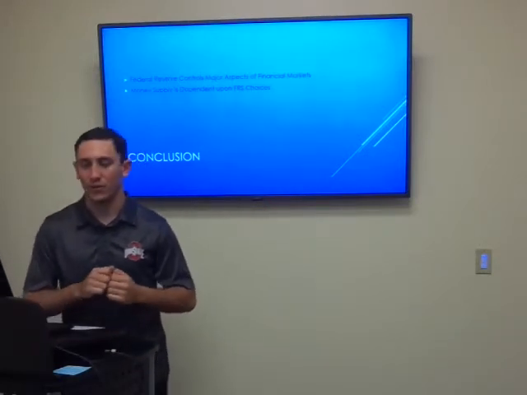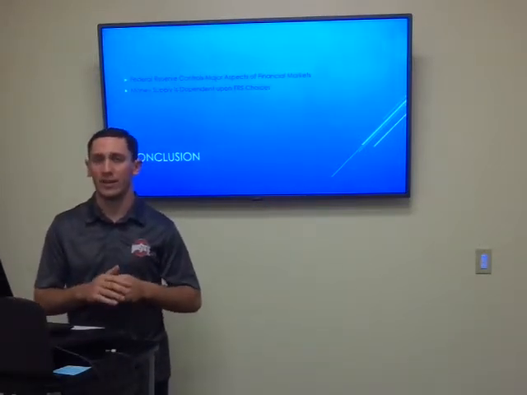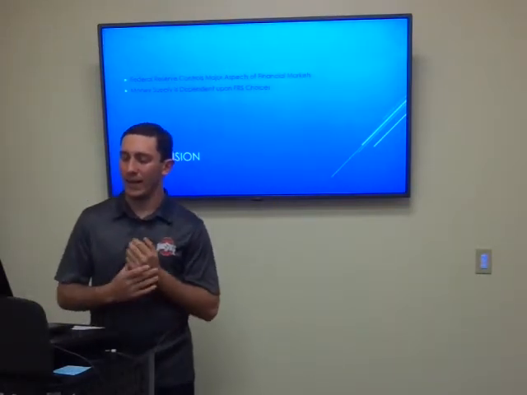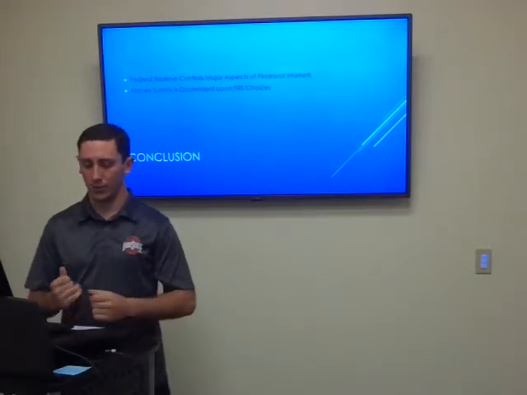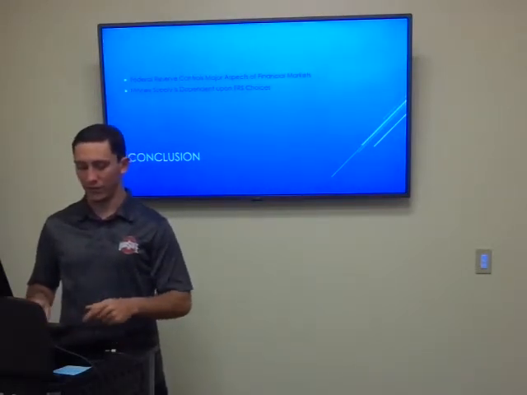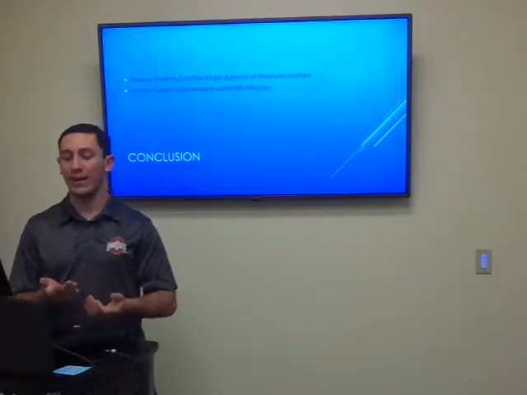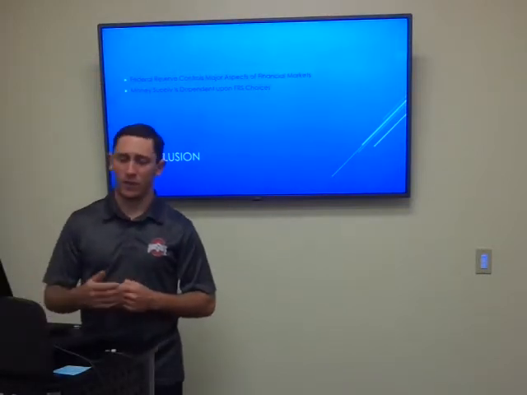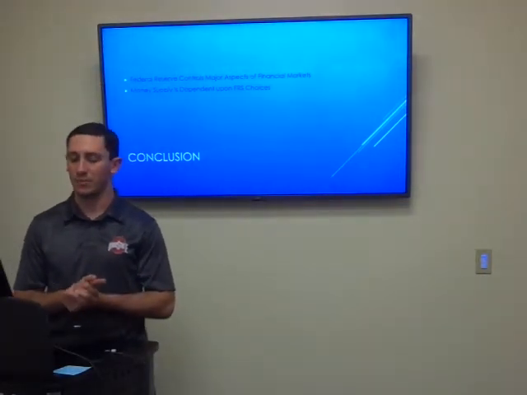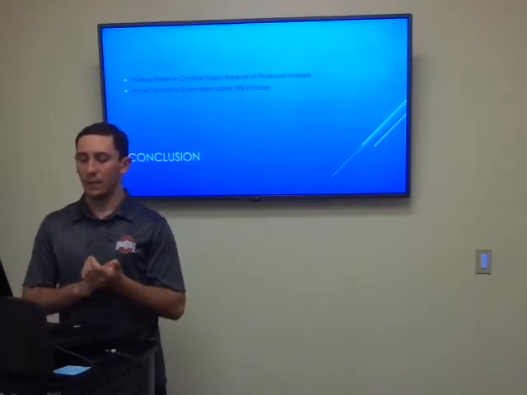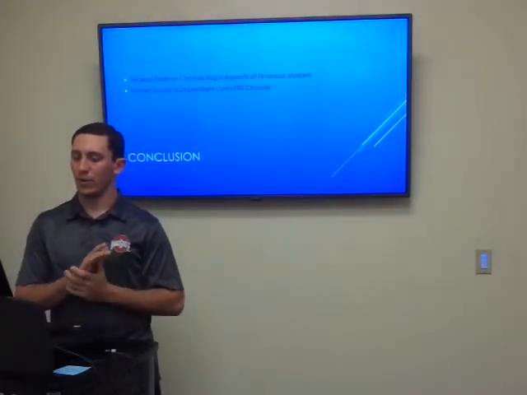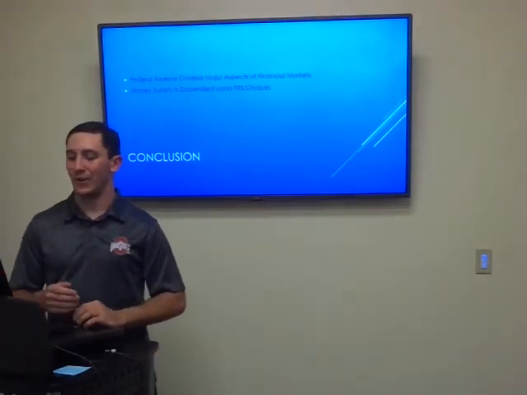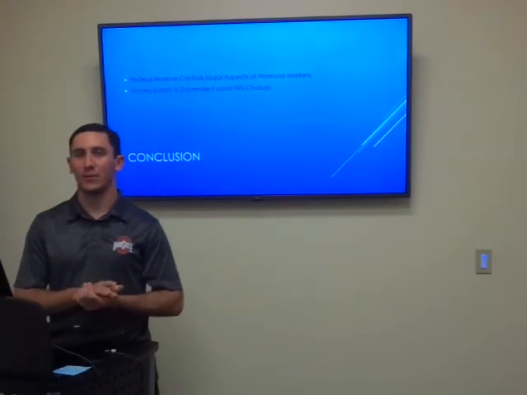In conclusion, the Federal Reserve controls major aspects of financial markets and controls a lot of what goes on in the money supply and in our economy. Based upon what they decide to do with the inflation rate and their interest rates, they can adjust inflation, unemployment, and demand and prices in the market. And the money supply is also dependent upon the Federal Reserve's choices based upon how much they want the required rate to be and how much they think these banks should be holding in order to mitigate a run on the markets, to make sure that something like the Great Recession doesn't happen again.